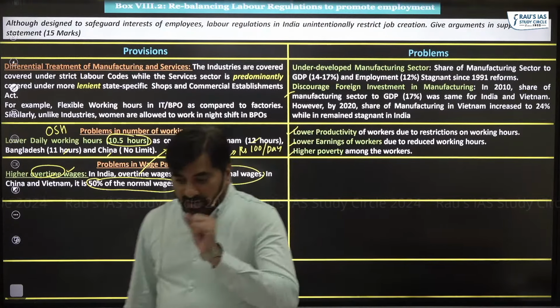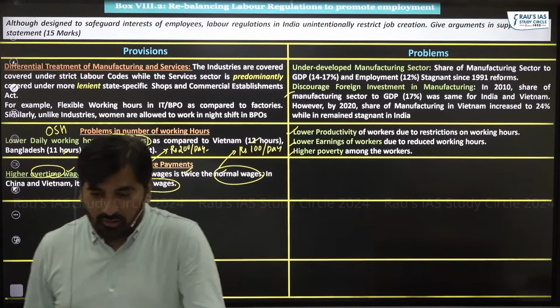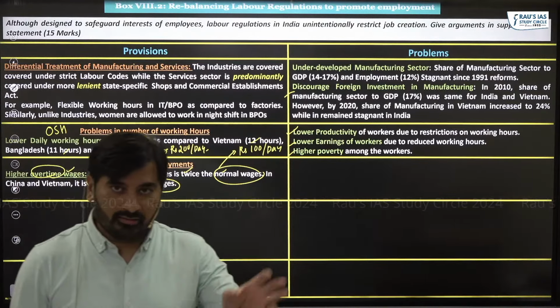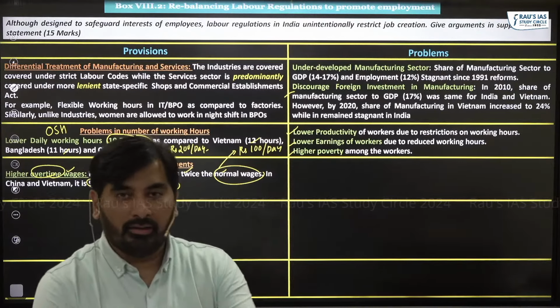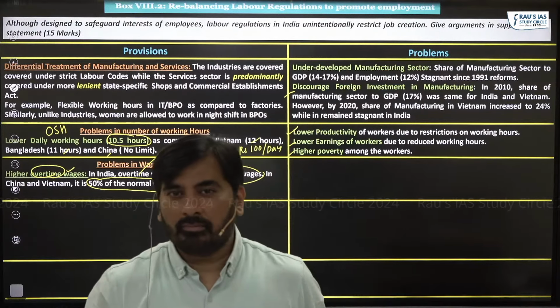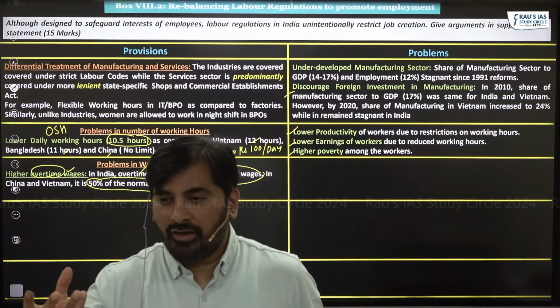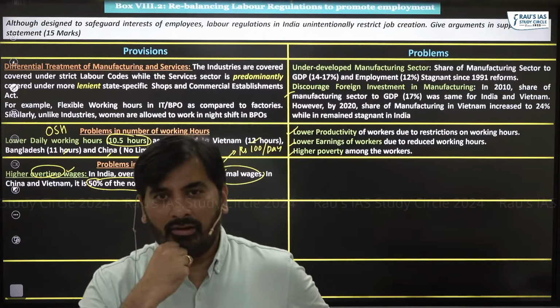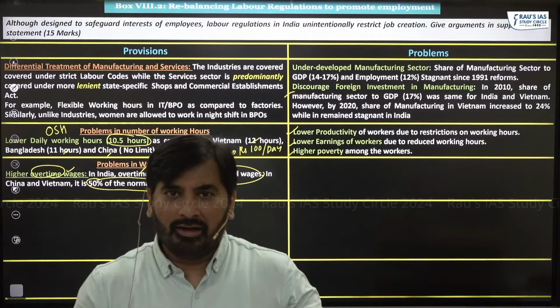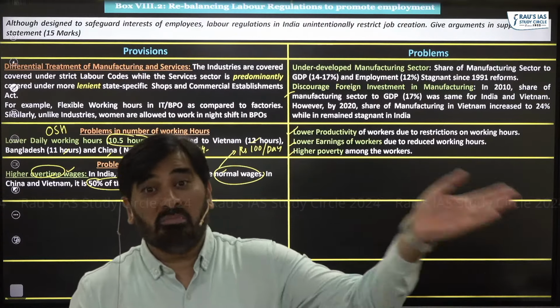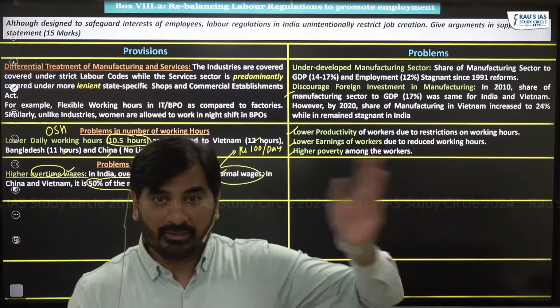So think, if I'm an entrepreneur and I am required to pay double the normal wages for overtime payment, what will I do? I will think, why should I hire more labor? Instead of hiring labor, it's good if I buy more machineries. I hope you're getting this point.